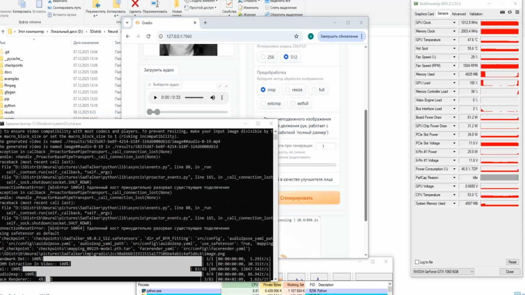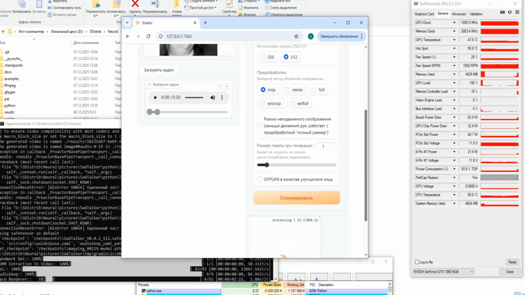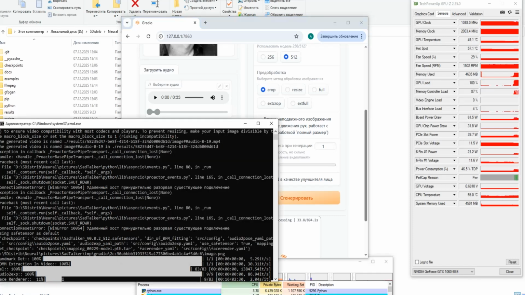So this is interesting. I switched the packet size to 1. The use of video memory is only 4.5 GB and accordingly 2 seconds per iteration. Let's look at the time of other iterations.